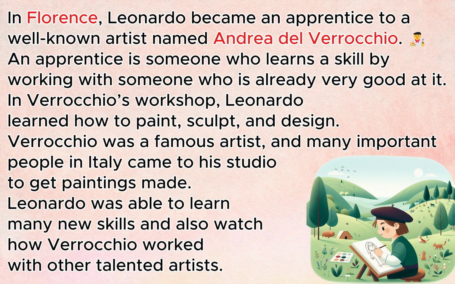In Florence, Leonardo became an apprentice to a well-known artist named Andrea del Verrocchio. An apprentice is someone who learns a skill by working with someone who is already very good at it. In Verrocchio's workshop, Leonardo learned how to paint, sculpt, and design. Verrocchio was a famous artist, and many important people in Italy came to his studio to get paintings made. Leonardo was able to learn many new skills and also watch how Verrocchio worked with other talented artists.